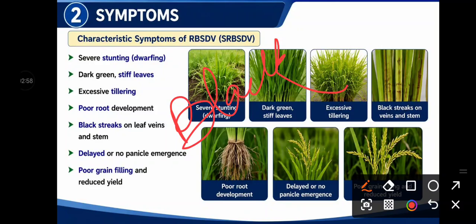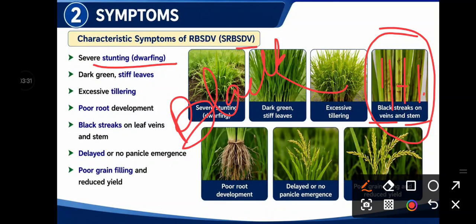So where are the black streaks produced? Black streaks are produced on the leaf veins as well as stems. Here you can see in the photo the black streaks are there. So it produces black streaks on vein and stem. Then dwarf virus means it causes stunting as well as dwarfing of the plant. The height of the plant will be substantially decreased.